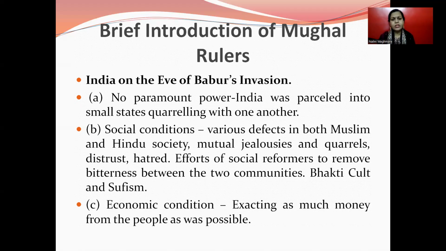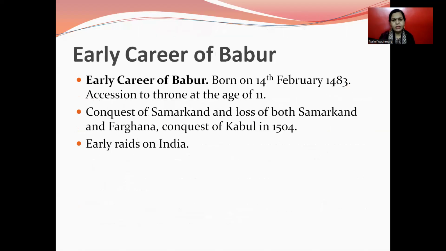At that time, the social condition showed various defects in both Muslim and Hindu society: mutual jealousies, quarrels, distrust, and hatred. Social reformers made efforts to remove the bitterness between the two communities, so the Bhakti movement and Sufism started at that time. Economically, as much money as possible was exacted from the people.